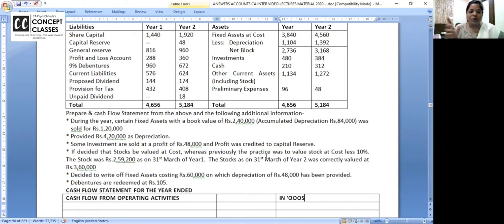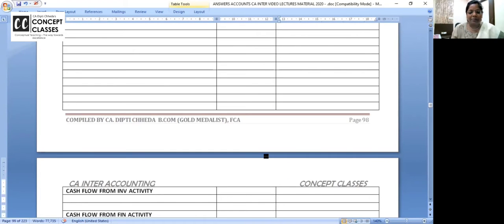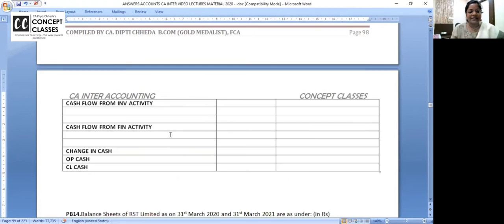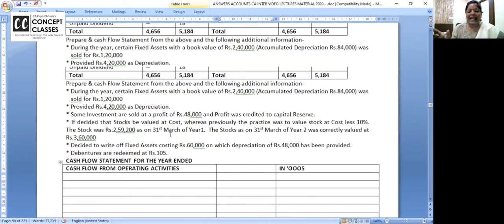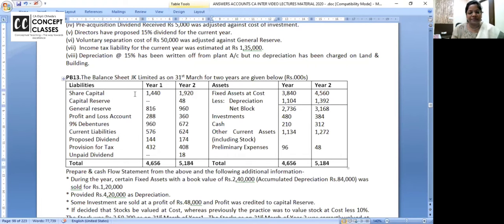No. Is securities premium increased? No. Means shares are issued at the par value. So how do I write it? In financing, issue of shares. How much is the issue of shares? 480. Issue of shares is 480. It's in lakhs, but we are writing it in thousands.